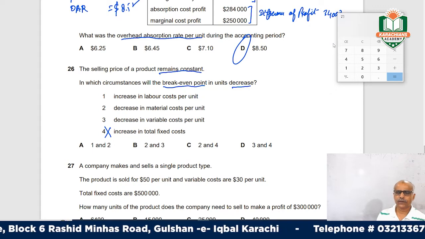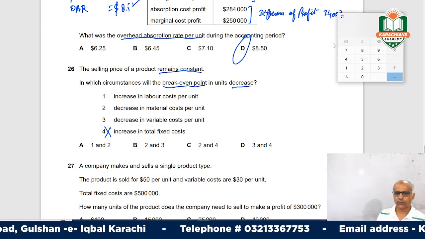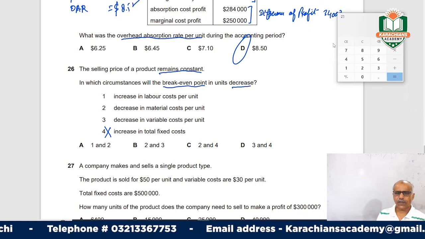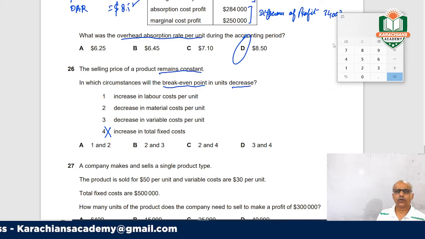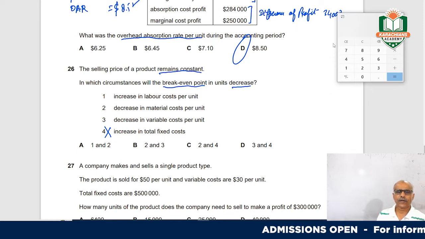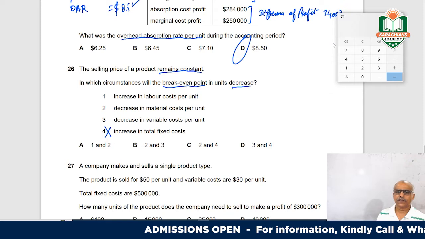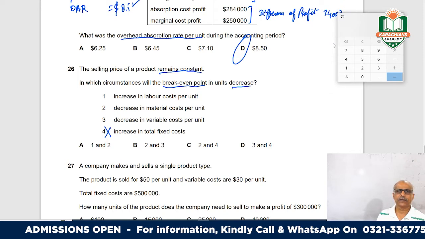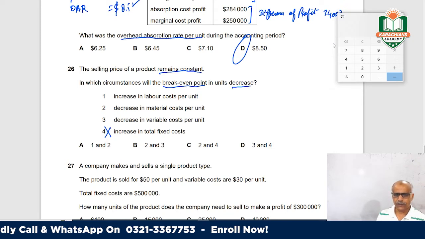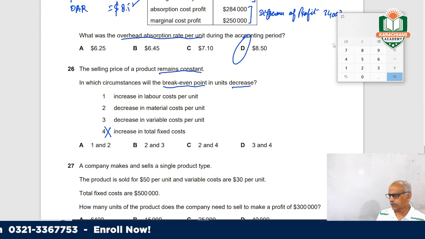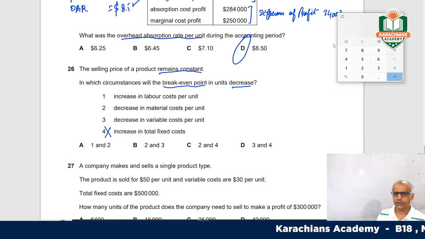Now come to options 1, 2 and 3. This is where your contribution margin will increase, so you will need lesser contribution to cover your fixed cost. How will the contribution margin increase? By decreasing the variable cost. We can take a very simple example.